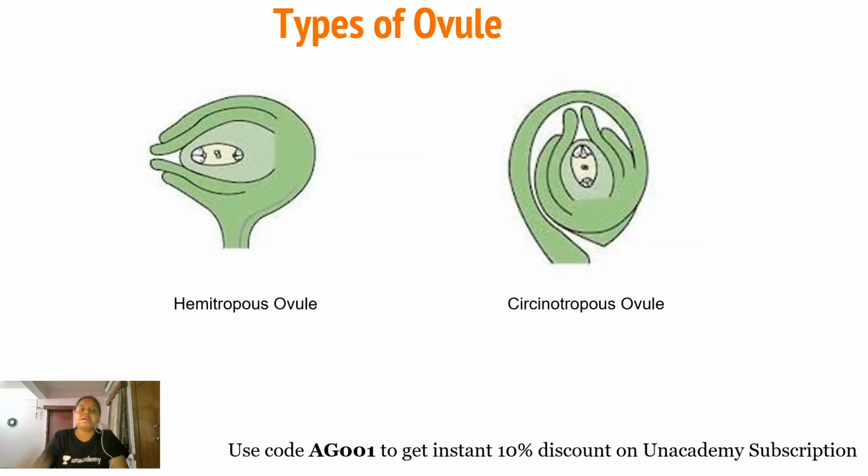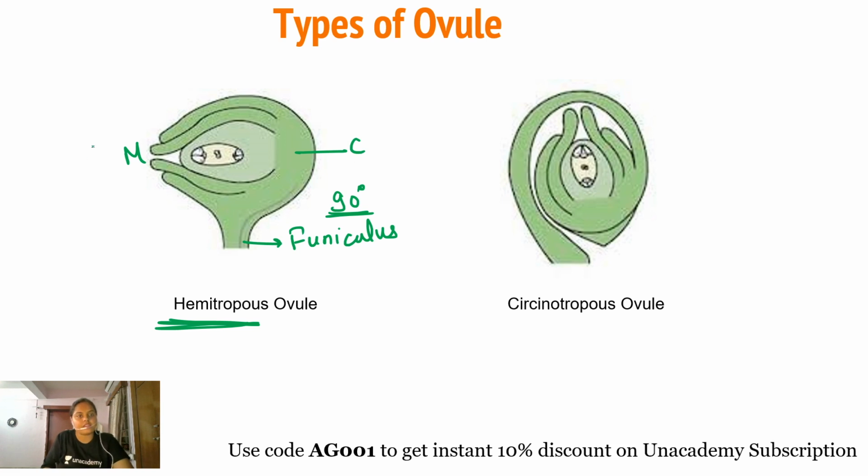Moving ahead, the third category of the ovule is the hemitropous ovule. Hemi is half. This is the funiculus. When the body of ovule is arranged at an angle of 90 degree to the funiculus, then it is known as hemitropous or hemianatropous. Again, the micropyle and the chalaza are in a straight line, just opposite to each other. The angle between the funiculus and the micropyle is 90 degree, and the example is Ranunculus.